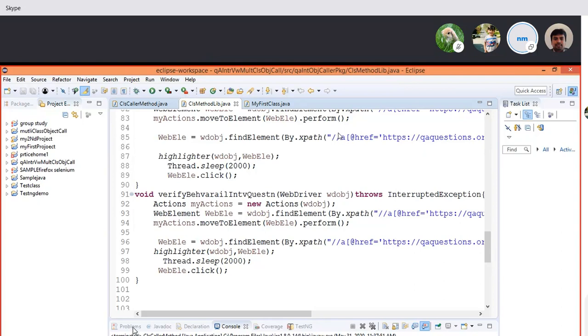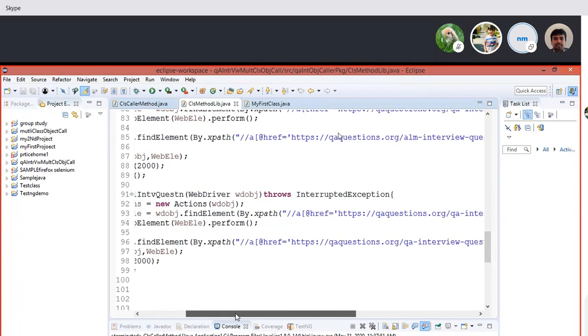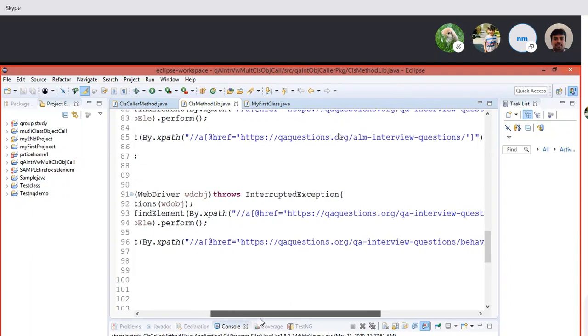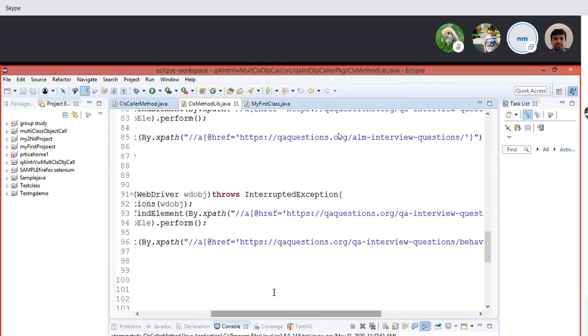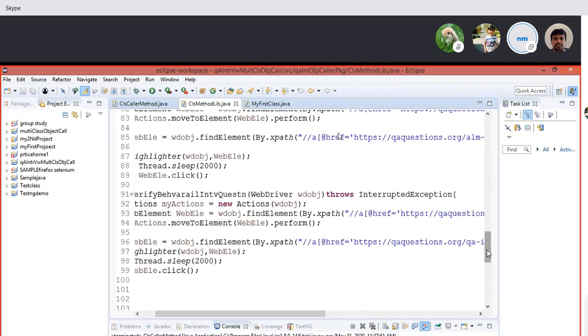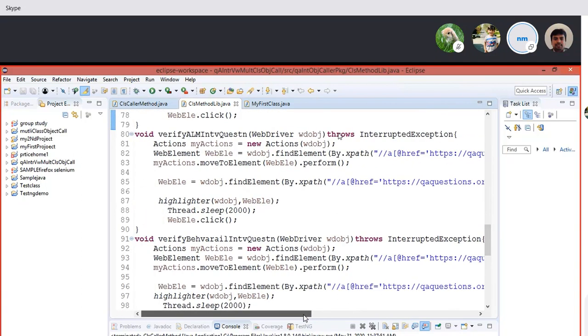One second, go there. The href XPath, right? You are trying to click on that object. So here, before you try to click on that object or link, you will have to first hover your cursor.